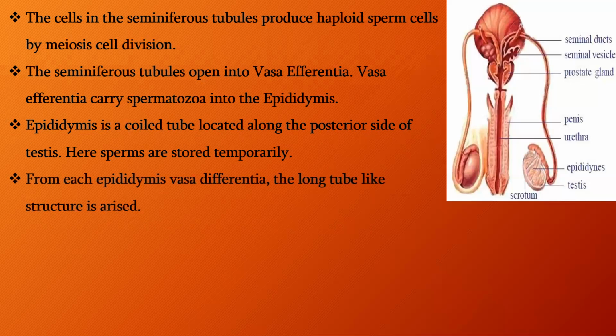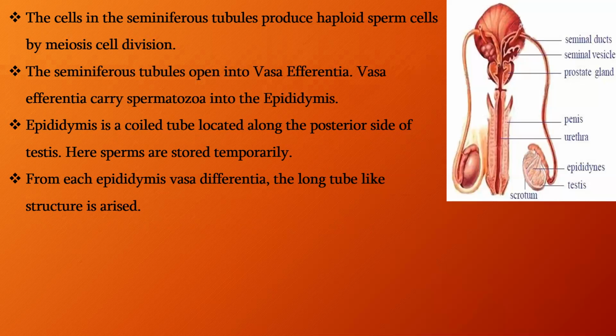From each epididymis, the vas deferens, a long tube-like structure, arises. Don't get confused: from the seminiferous tubules, the vas afferentia arises into the epididymis. From the epididymis, the vas deferens, another long tube-like structure, arises.